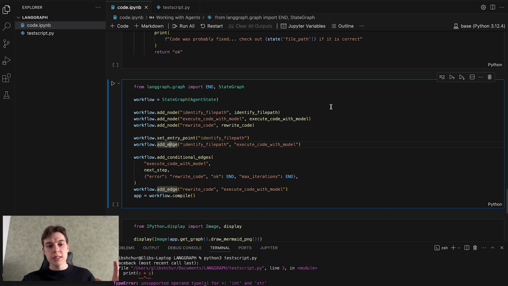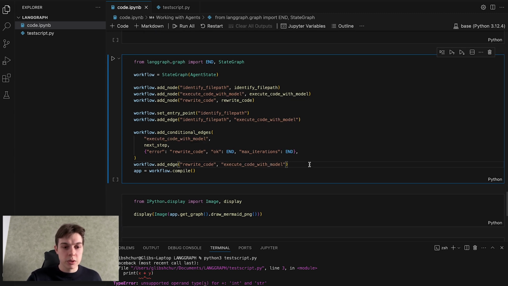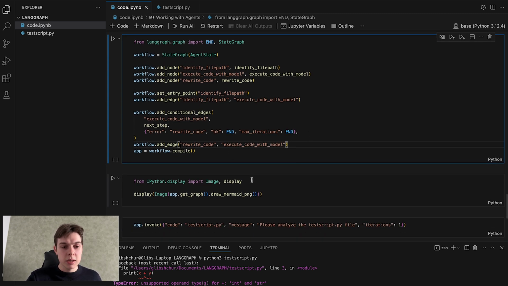So as soon as we identify the file path, second, what we do is we're actually executing code with a model. And we're also adding here the conditional edge, execute code with model. If we're getting an error, we will rewrite the code, and we will end if we get the OK response or if we reach max iterations. And yeah, we're also adding an edge between rewriting code and executing code with model here. Then we will compile everything.